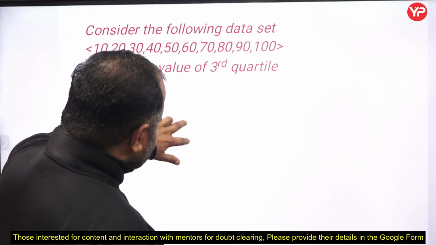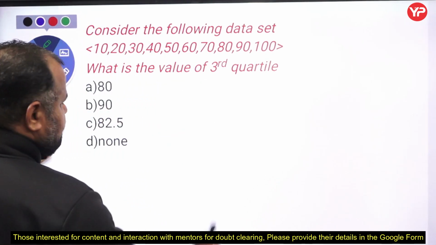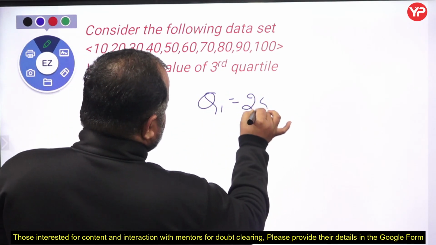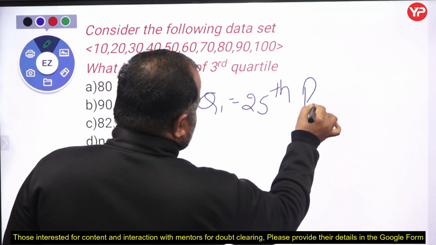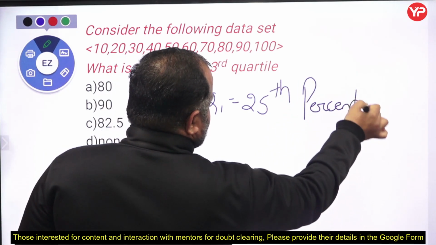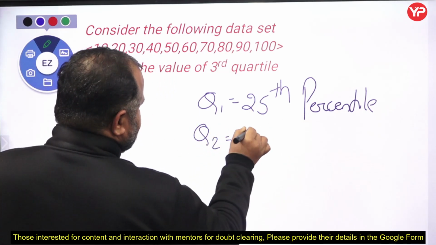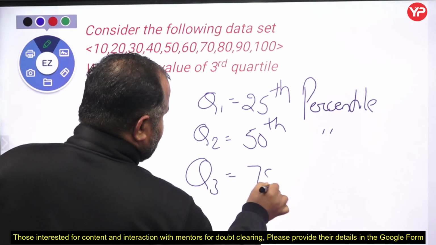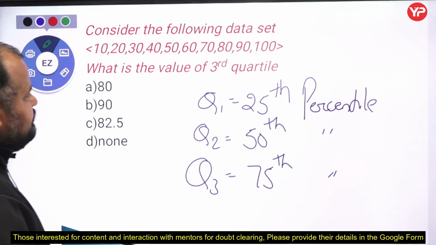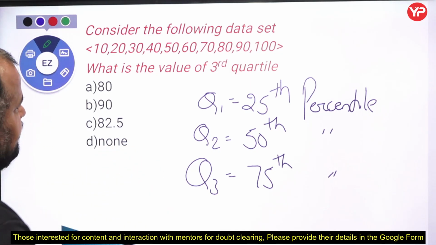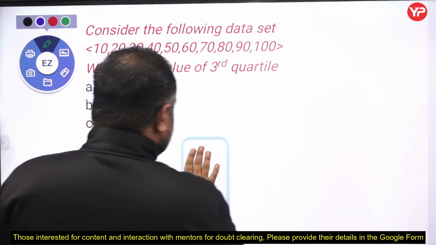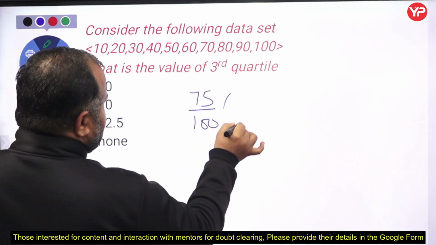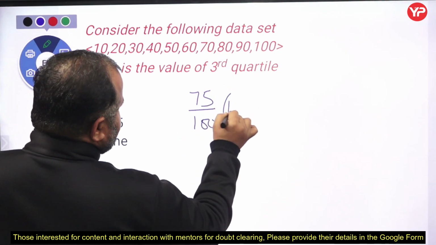So my dear students, we know that for quartiles we have three quartiles. The first quartile is the 25th percentile, the second quartile is the 50th percentile, and the third quartile is the 75th percentile. Now we have to find the third quartile, which means the 75th percentile. How? Again you have to find 75 by 100 times (n plus 1). What is n? n is 10, 10 plus 1.